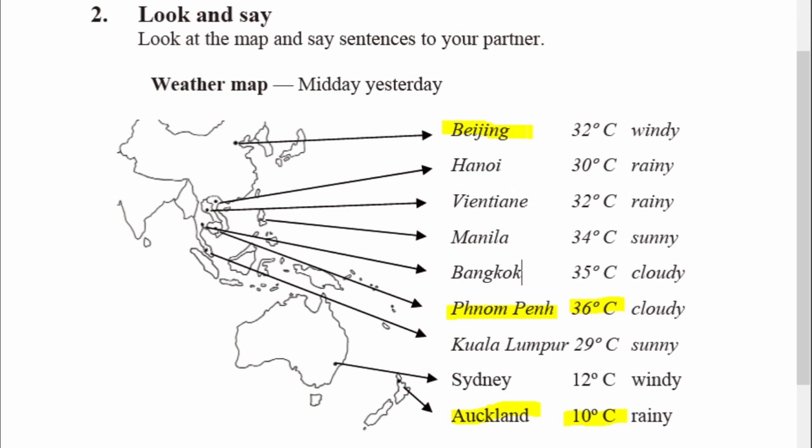Beijing was hotter than Hanoi. Vientiane was colder than Manila. Bangkok was colder than Phnom Penh. Phnom Penh was hotter than Kuala Lumpur. Kuala Lumpur was hotter than Sydney. And Sydney was hotter than Auckland.